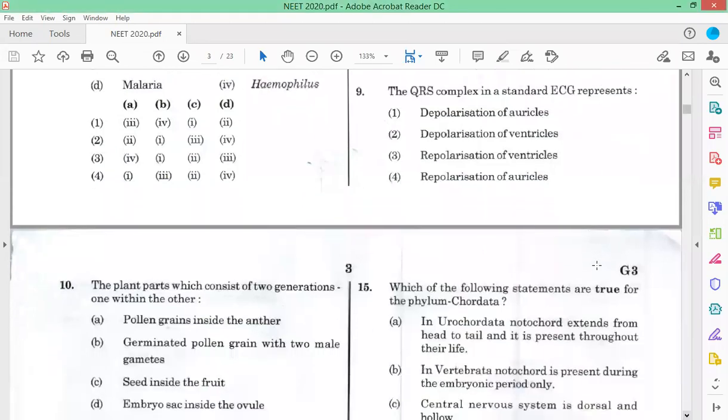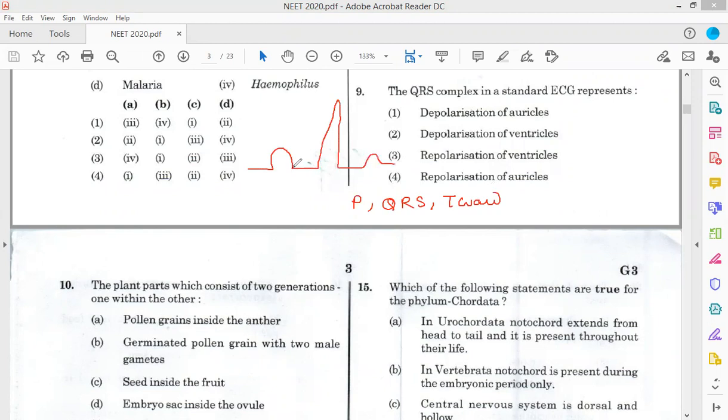The QRS complex is a standard ECG representation. Now you know that during ECG there are three parts: one is the P wave, then the QRS complex, and another is the T wave. So first is the small P wave, then the QRS complex, and then the T wave.